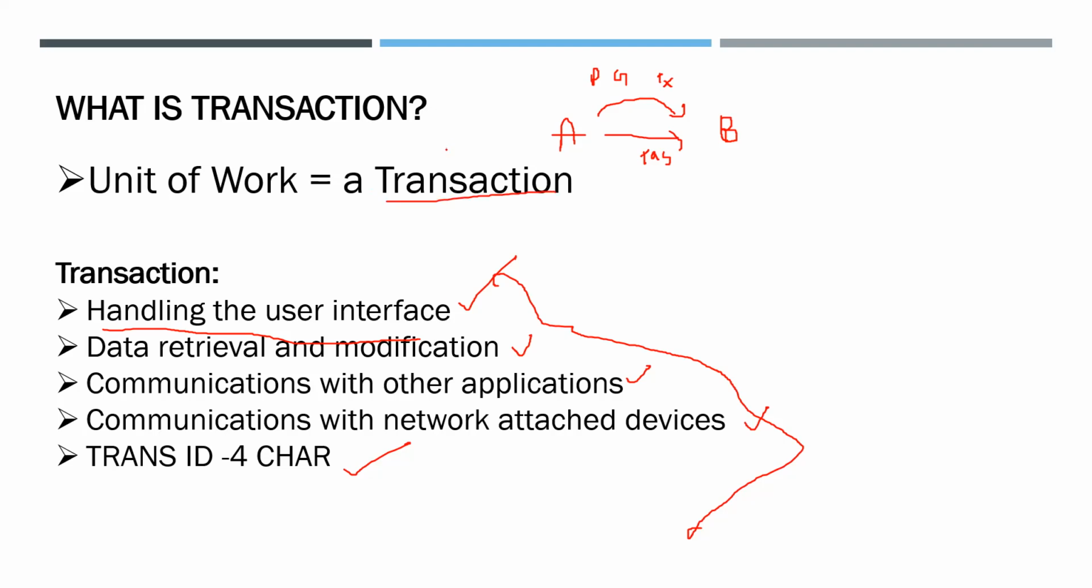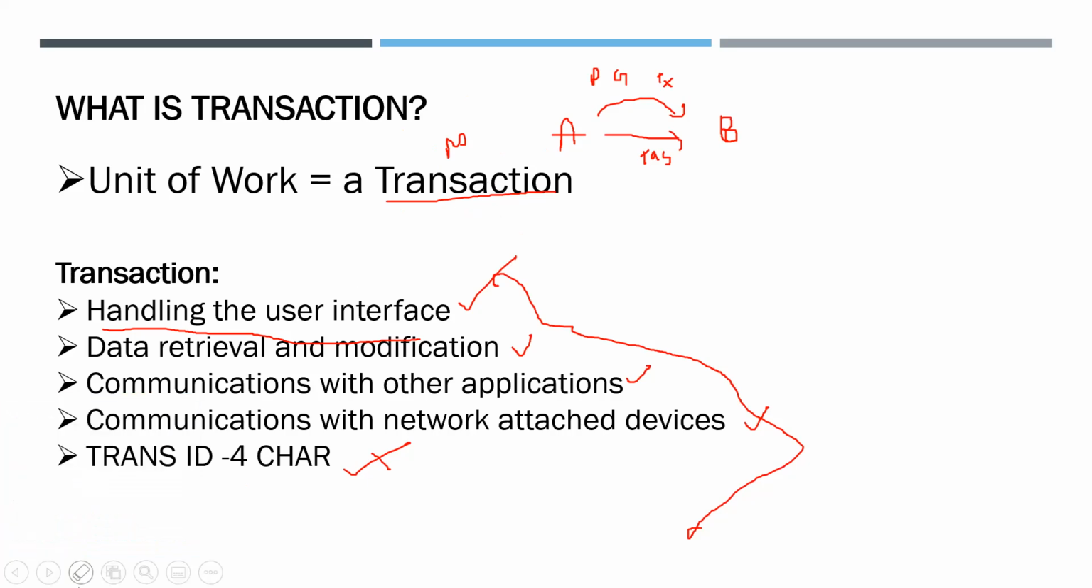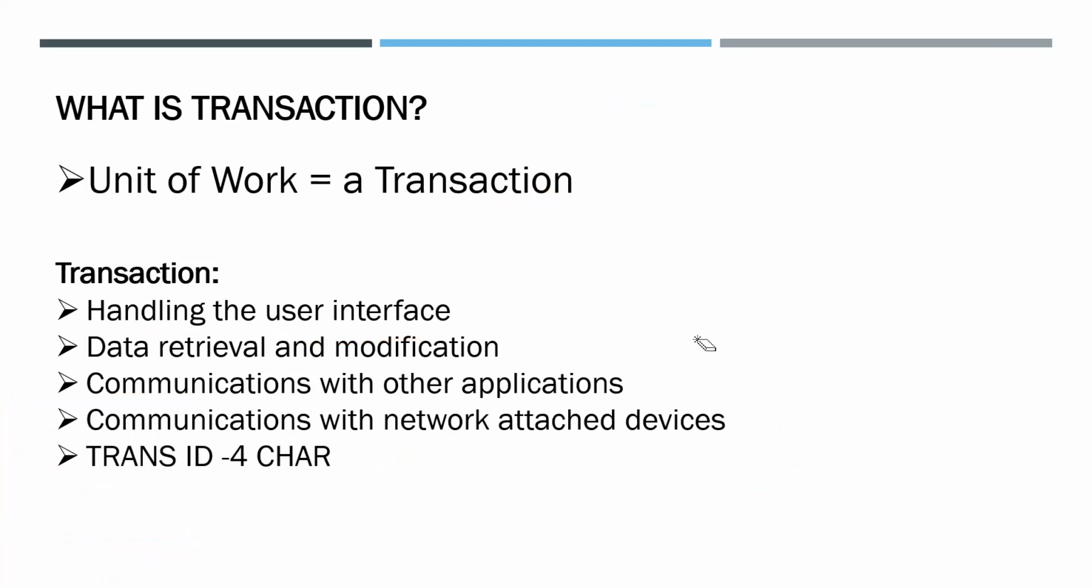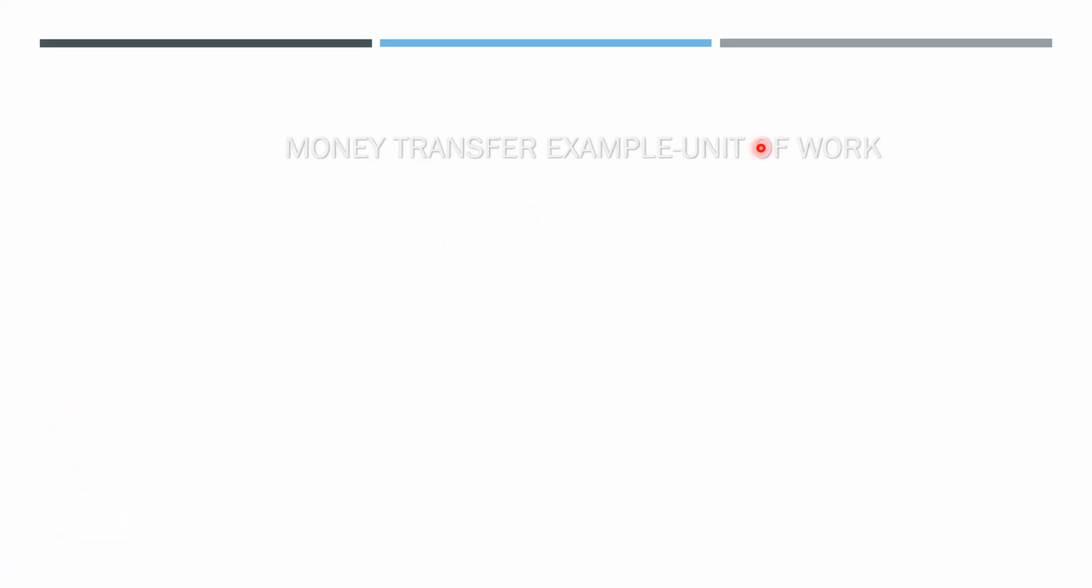If I make a money transaction, these four tasks will be there. These four tasks are performed when we are making a transaction. We will see a brief example of how a transaction is performed and what tasks are there in performing the transaction. It is a money transfer example.